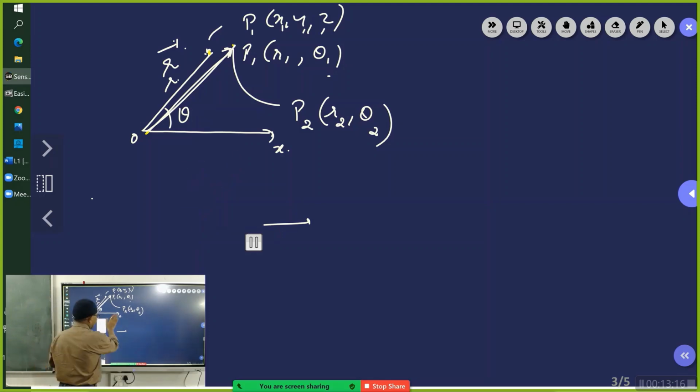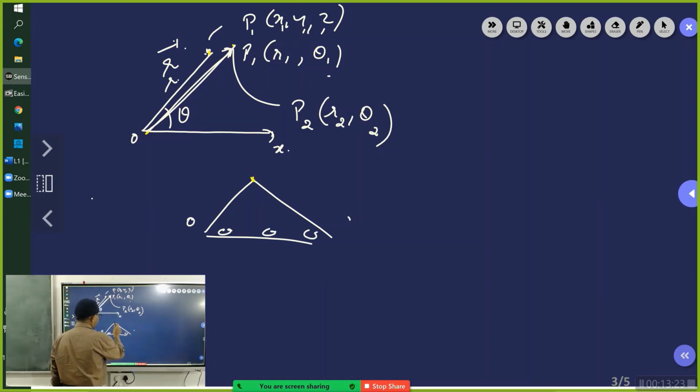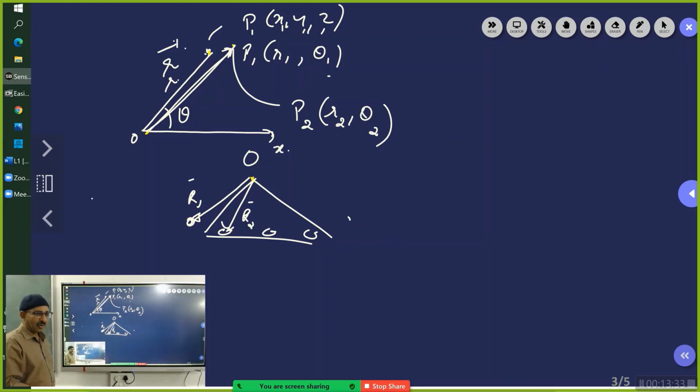Now you see, there is a hill, and there are houses here at the foothill. If you take this as a reference point, where is this house? R1 bar. Where is this house? R2 bar. That's it. R1 bar, R2 bar are the position vectors, so you are addressing them with respect to this point. But now you should have a definition for R1 cap. What is R1 cap? What is R2 cap?